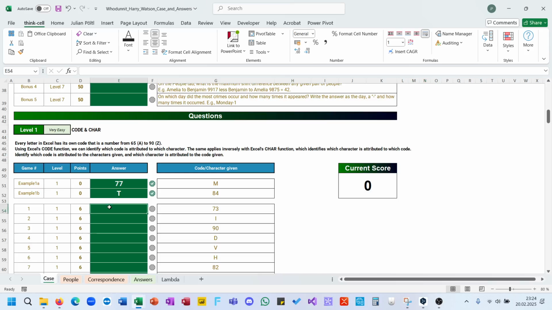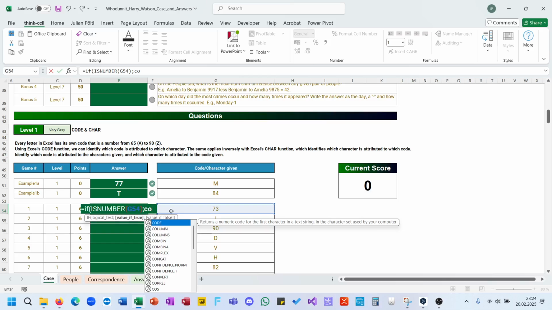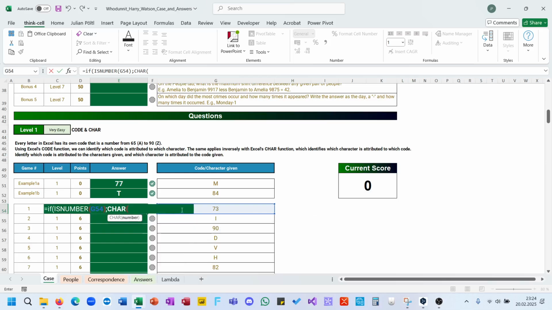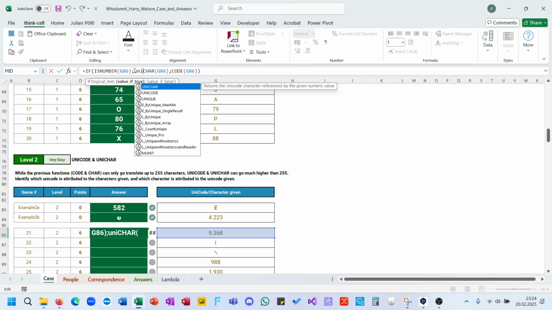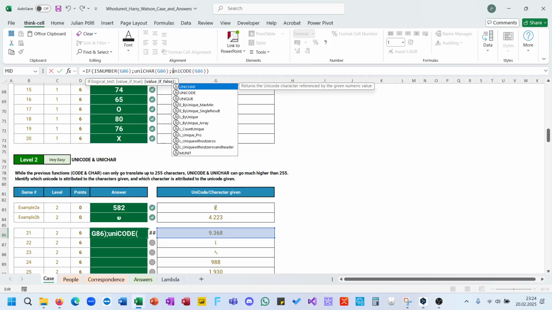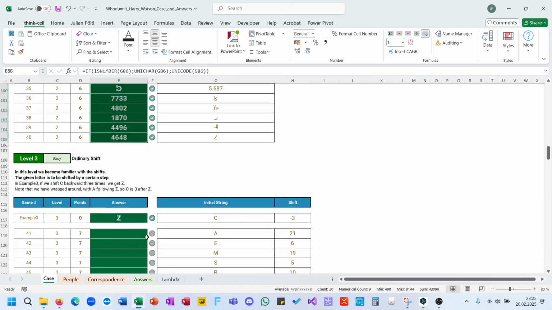Okay, code and char. It seems like shifting, so if is number given here, then char, yes, char makes chars, code makes numbers, yes, drag it down. Now here we need to, seems like, use Unicode and Unichar, because code is bound to 264 characters and Unicode to more. So also level 2 solved.